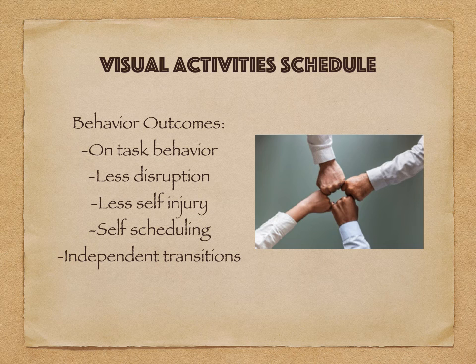The research behind the evidence-based practice of providing visual activity schedules also discovered major categories of behavior outcomes related to the schedules. The categories affected by this include increase in engagement in non-task behaviors, decrease in disruptive behaviors or self-injury, learning self-scheduling, and independent task transitions.